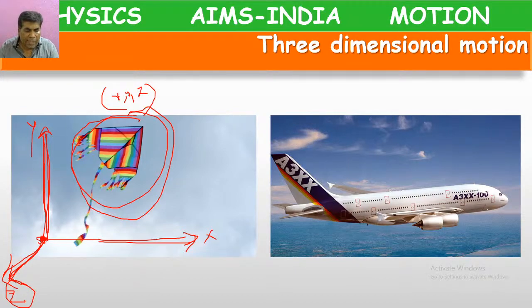Yes, it will move in space, but compared to a kite, its direction changes don't happen that randomly. So that's why we take it as a two-dimensional motion. Anybody else?